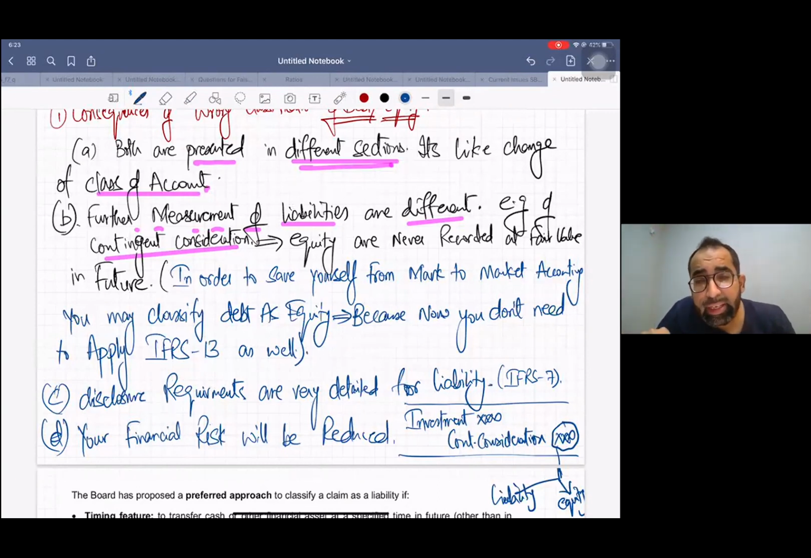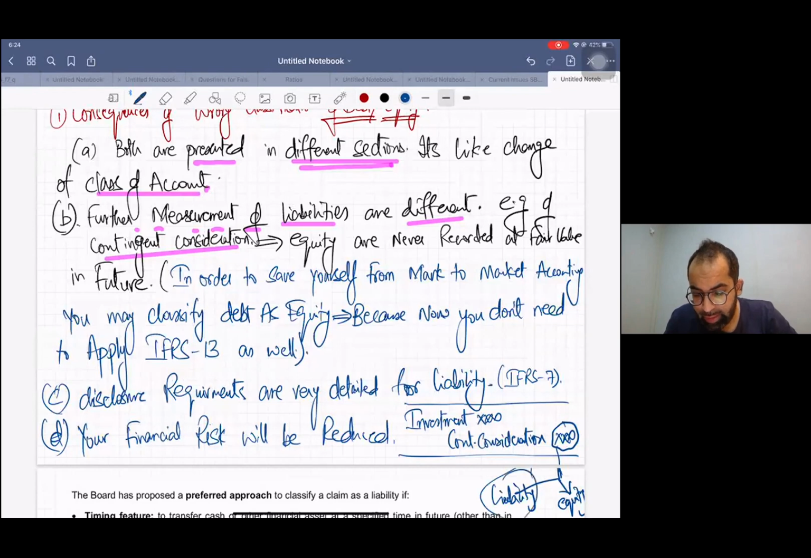Now, if this credit side has become equity, you know what to do with equity. I often say to my students, you just put equity in the freezer and you sleep. No more future changes. In future, you don't need to bring equity to fair value. You don't need to do any mark to market accounting for equity. You have even seen this type of question in your consolidation. But